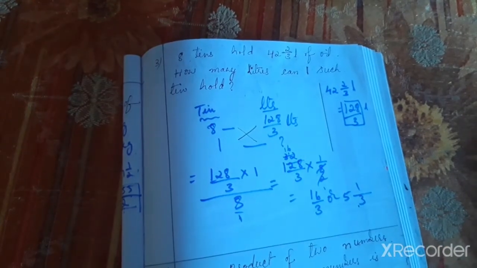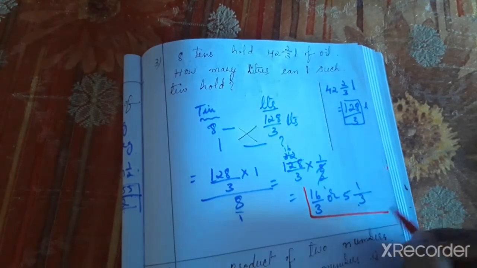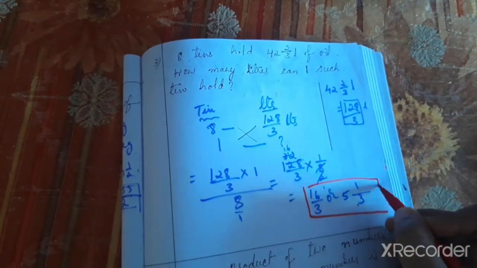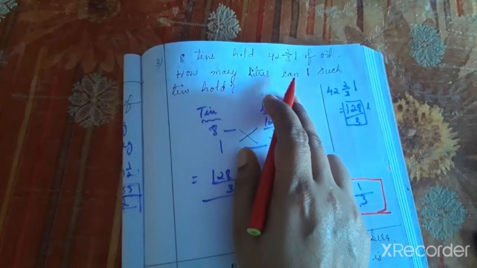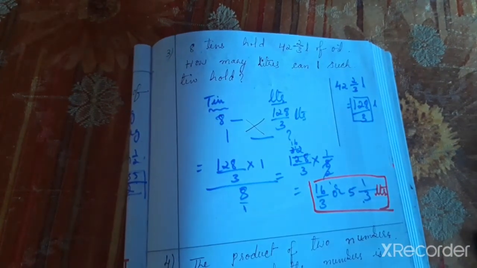The answer is 1 16 by 3, or 1 5 1 by 3 liters. Taking one such tin, 16 by 3 or 5 1 by 3 liters.